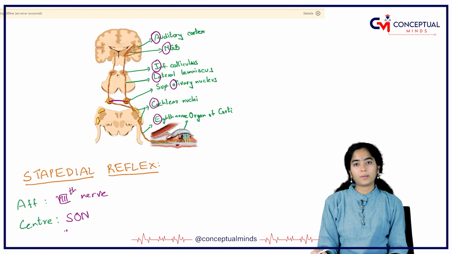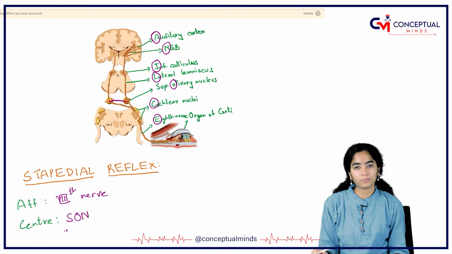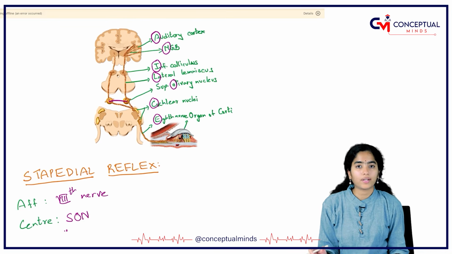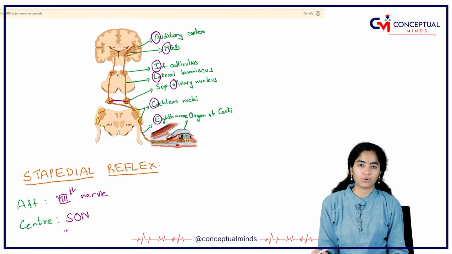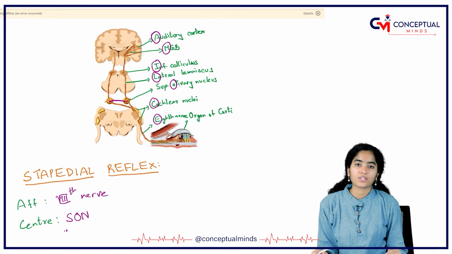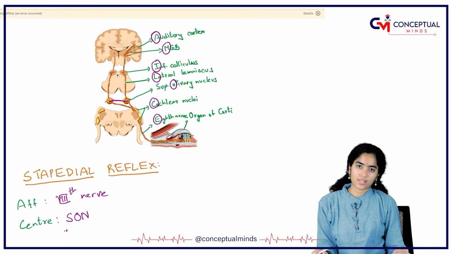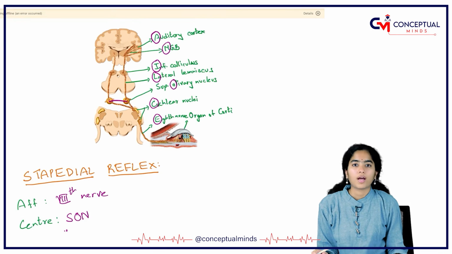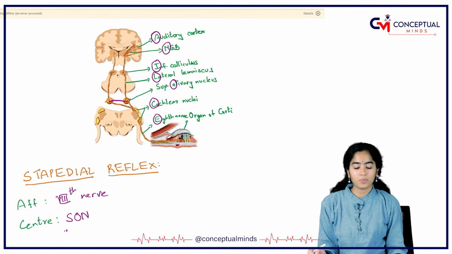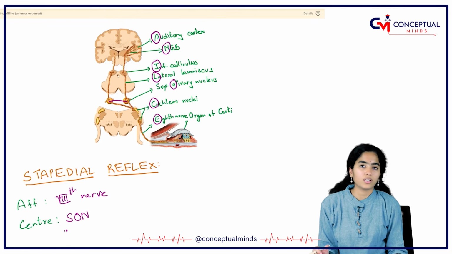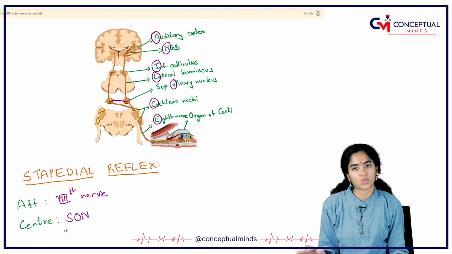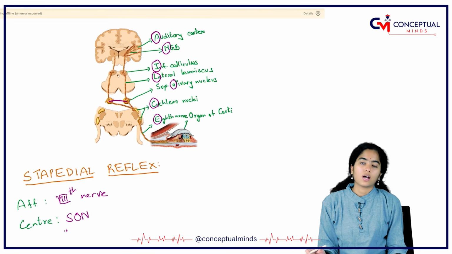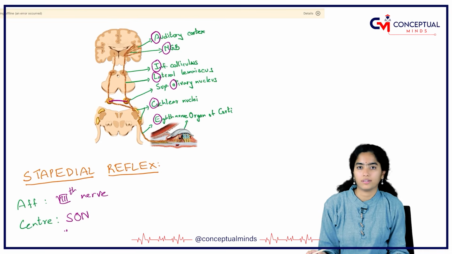So with this we also complete the physiology of hearing, quite a long topic and a conceptual topic as I have told before, with 3 steps. The first step was conductance of sound, the second was transduction of sound into electrical impulses, and this is the final step where those electrical impulses from the organ of Corti are transmitted via the vestibulocochlear nerve into the auditory cortex of the brain. So this is about the mechanism of hearing.